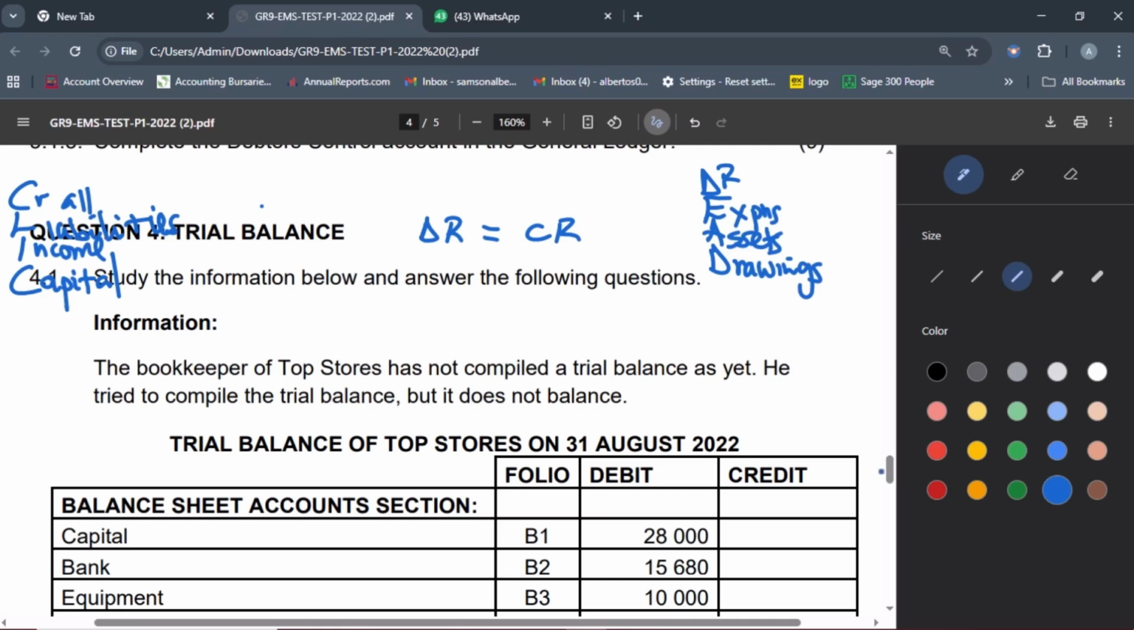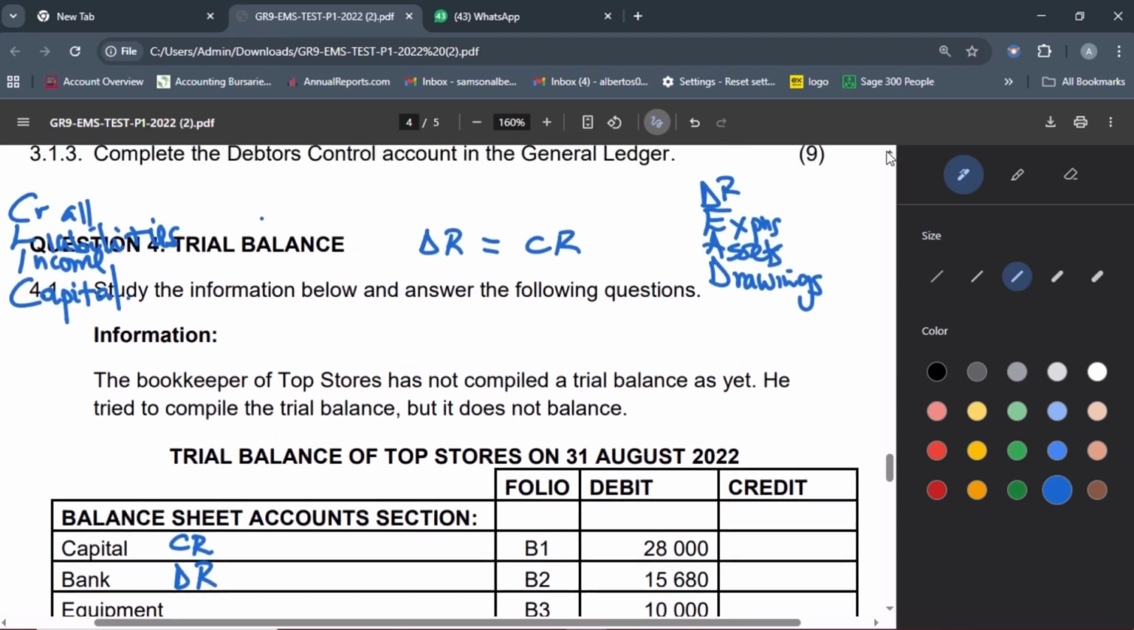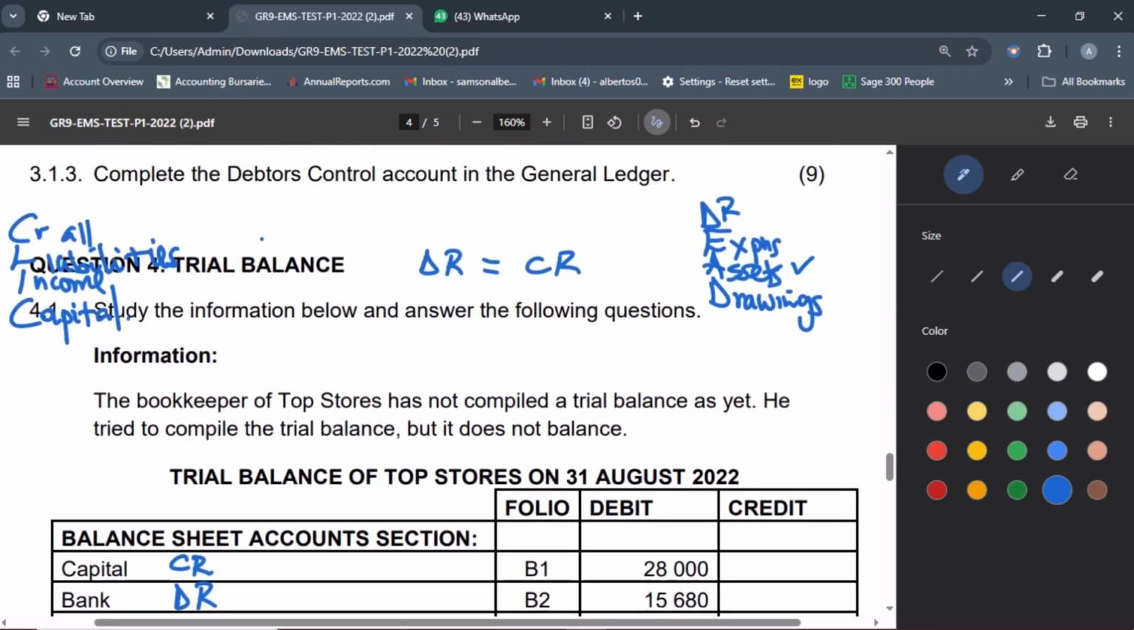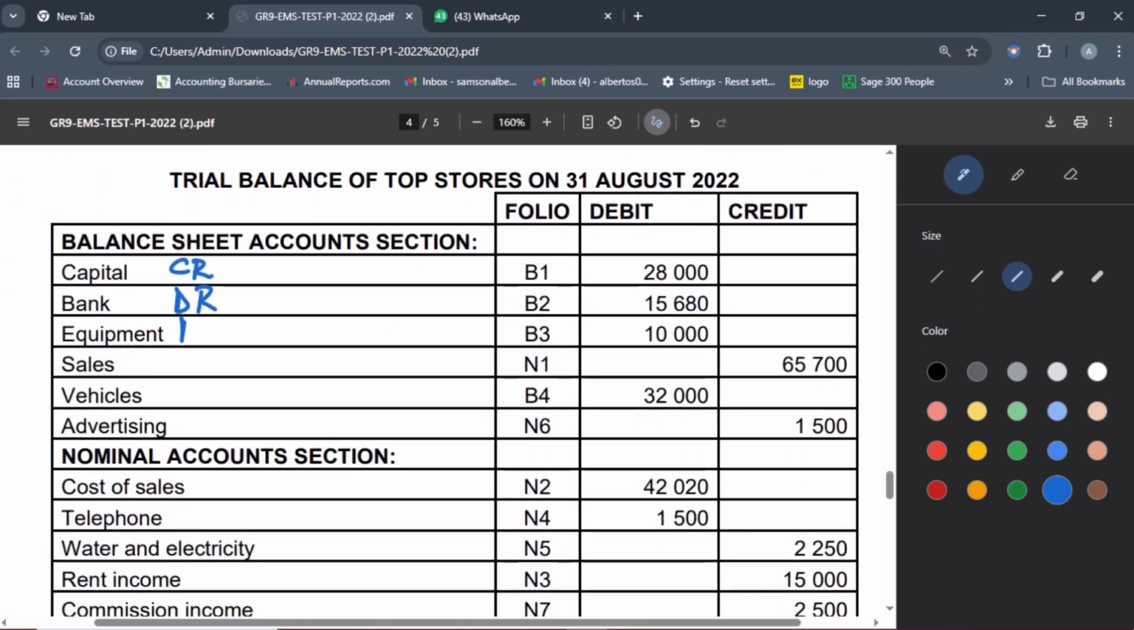For instance, if you look at the first entry, it's capital, B1. That is correct, but on the debit, no. Capital, according to the mnemonic, must always be on the credit side. Capital balances are always on the credit side. We know that. Bank is an asset. Therefore, this one is a debit balance. Assets always have a debit balance. This is what we have here, and that will never change. Then you go to the next line item, equipment. It is an asset. Therefore, this must be recorded on the debit side. So this one, correct, it made a mistake.